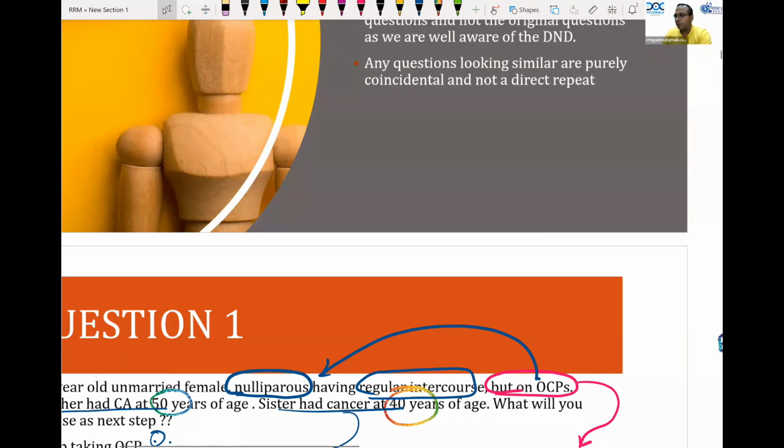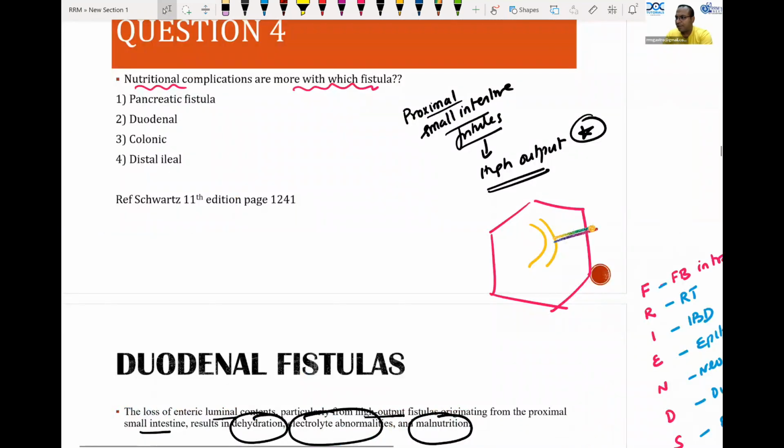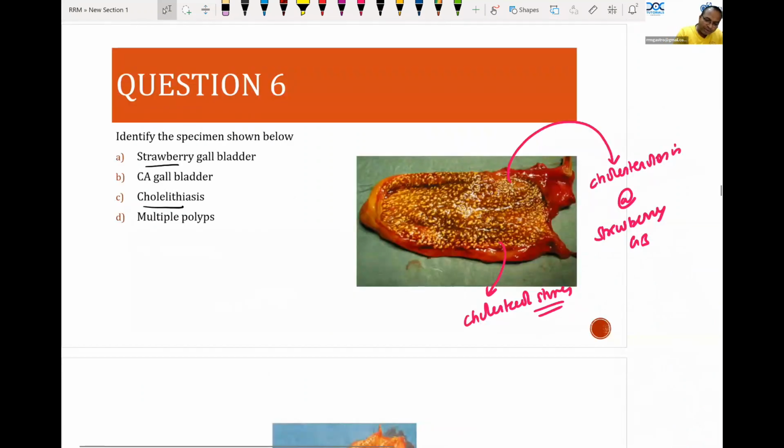Sasidharan is telling that the question was a case of symptomatic polylithiasis and cholecystectomy done. Yes, I will note it. It's a symptomatic polylithiasis.